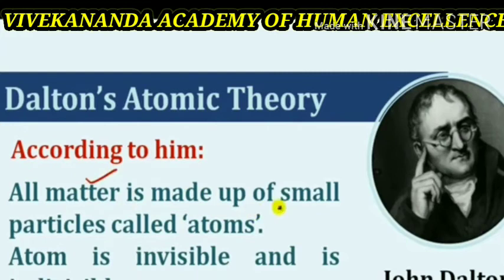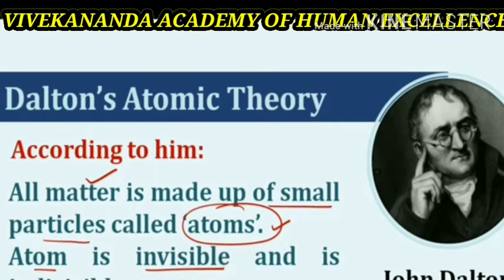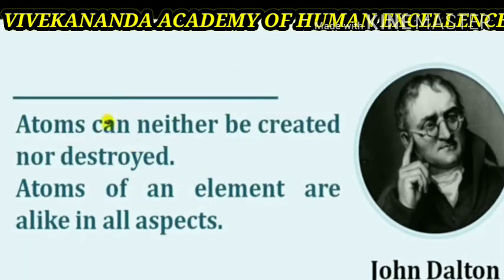According to Dalton's atomic theory, all matter is made up of small particles called atoms, and the atom is an indivisible and indestructible particle. John Dalton proposed that atoms are structureless, hard, spherical particles. The theory remained undisputed up to the end of the 19th century. Thus, he said that these are invisible and indestructible particles. Atoms can neither be created nor destroyed, and atoms of an element are alike in all respects.